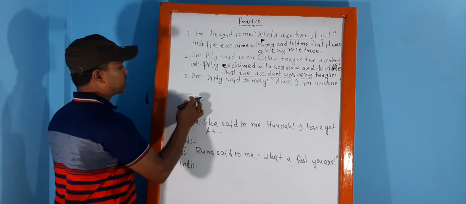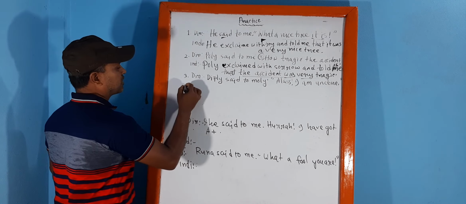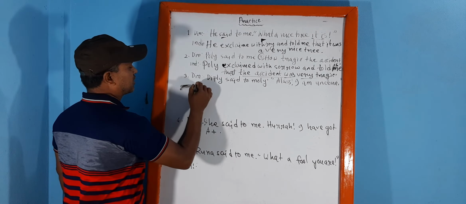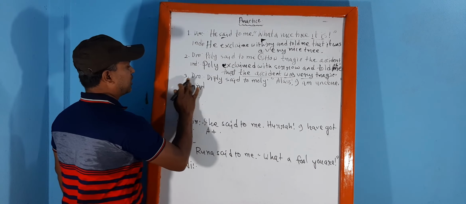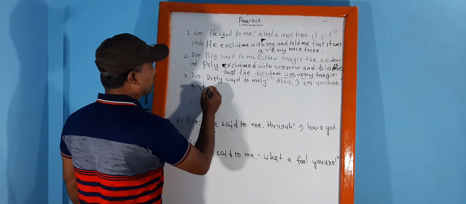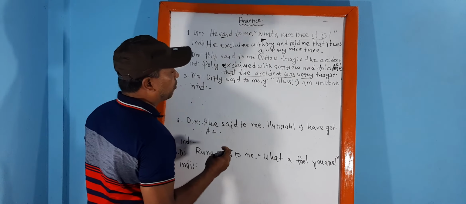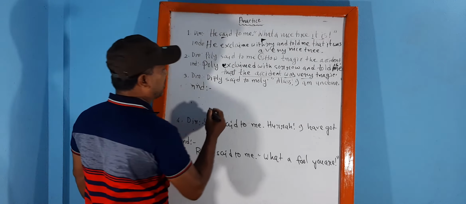Now let's discuss the third sentence. I'm writing here indirect. Dipti said to Molly, "Alas, I'm undone."